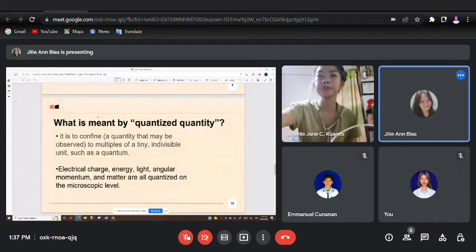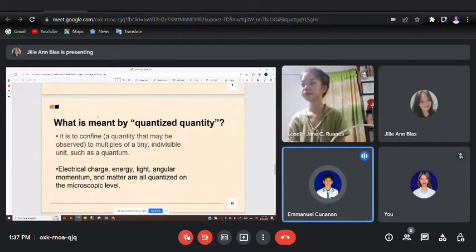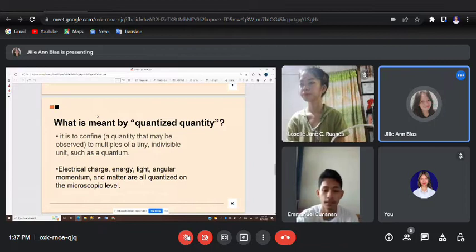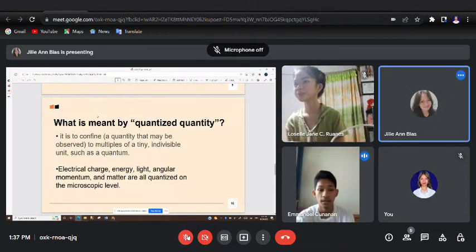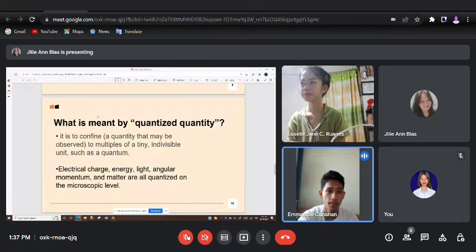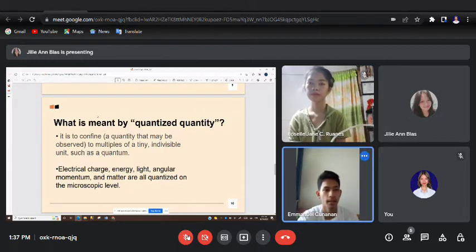Good afternoon, everyone. I am Emmanuel Conanan, one of the presenters of this topic. At this time, I would like to tackle the topic of quantized quantity. A little bit, we are confused about what really is quantized quantity. And this time, I would like to share my thoughts and ideas on what is meant by quantized quantity.